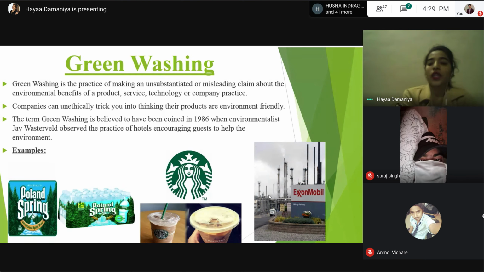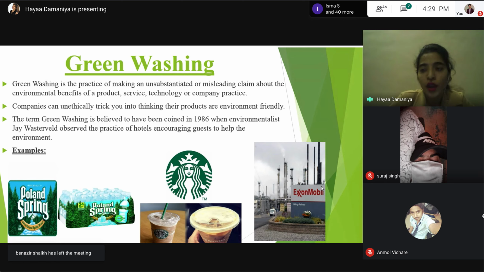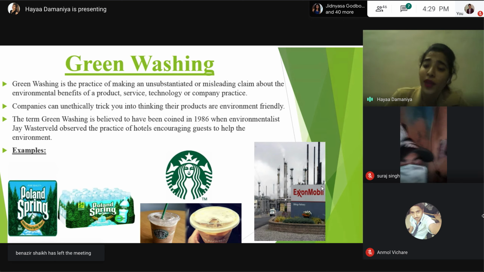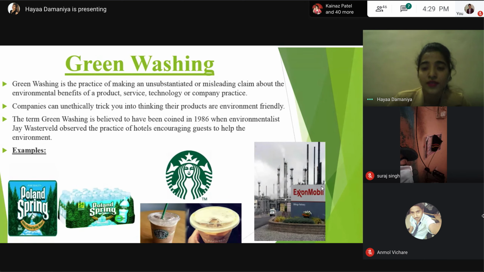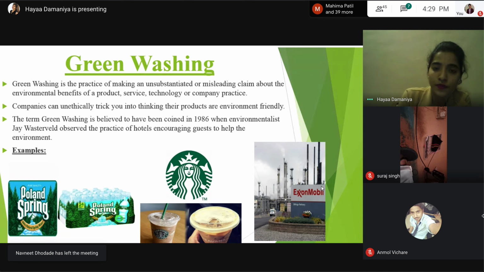Next is the American multinational oil and gas corporation, ExxonMobil. ExxonMobil was indicating that they are decreasing greenhouse gas emissions to the environment. But in reality, they are increasing. So the idea they gave to the consumer is that by using our oil, you are helping the environment. But in reality, they are just increasing more GHG in the environment. So these are examples of greenwashing. I hope now you understand what greenwashing is.